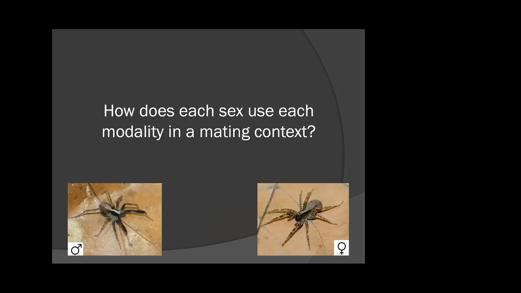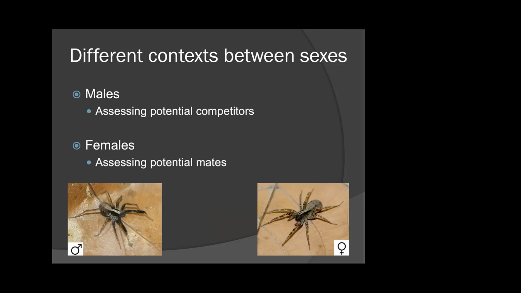Since there are multimodal signals within this species, how does each sex use the individual modality within this overarching multimodal signal? Now, before I dig into some of the more specific questions I'm going to address, I do want to address that they are using these signals inherently differently. So we are doing a little bit of an apples and oranges sort of comparison here, because on the male end of things, they are looking at these multimodal courtship signals as potential competitors, right? They might try to out-court that potential male, for example. Whereas on the female end of things, they are assessing potential mates. So it's certainly a different context.